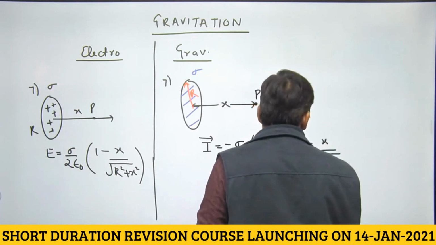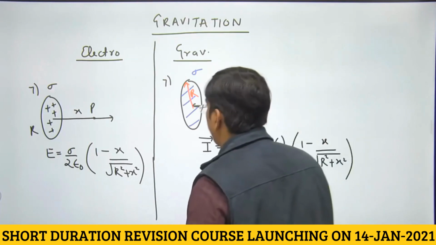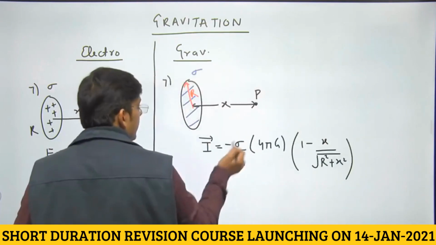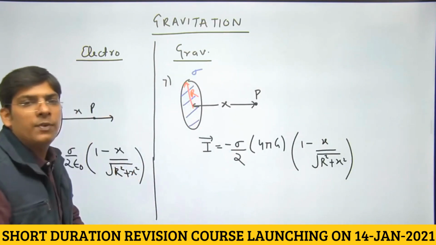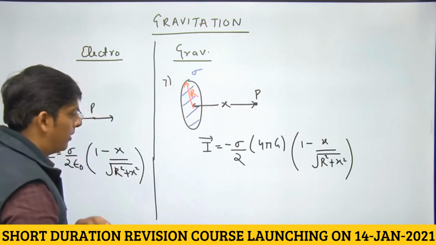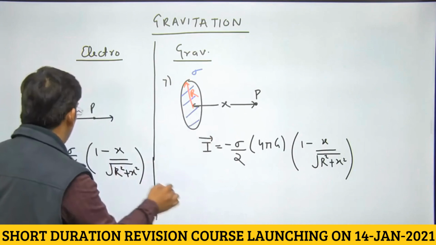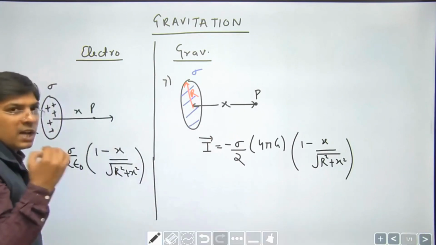So we have now learned the formula for a disc. Gravitational field intensity on the axis of a disc, right? Sigma is mass per unit area. Here sigma is charge per unit area.